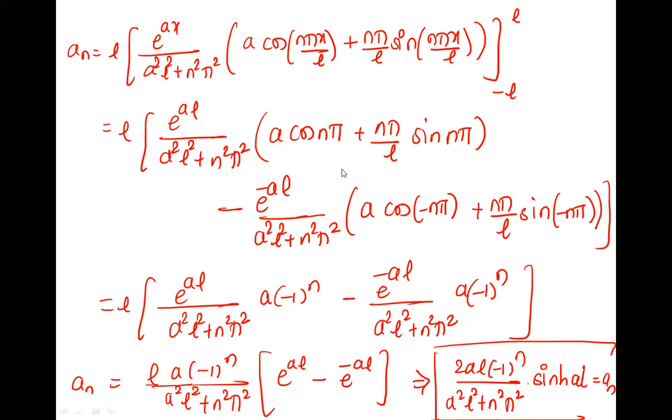There are many questions. You can just change the interval, functions are there: sin x, cos x, e to the x, x square, x cube, whatever. You will check it on 0 to 2 pi if it is a Fourier series, or minus 2 to 2 for the full range, and half range we'll see. There will be the word half range for that. So this is all from my side. If you have something to say, go ahead, or else we'll stop.